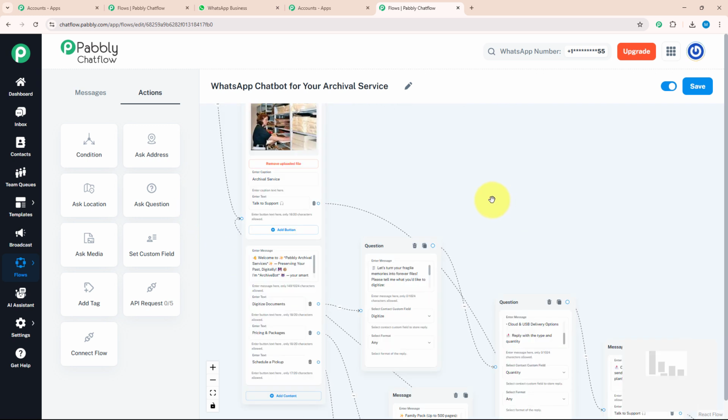As you can see, I have put all the desired information that would be needed to run this chatbot for an archival service business. After that, don't forget to save your flow. As soon as I have clicked on the save button, I got a message that flow updated successfully. That means my flow is ready to run in real time.